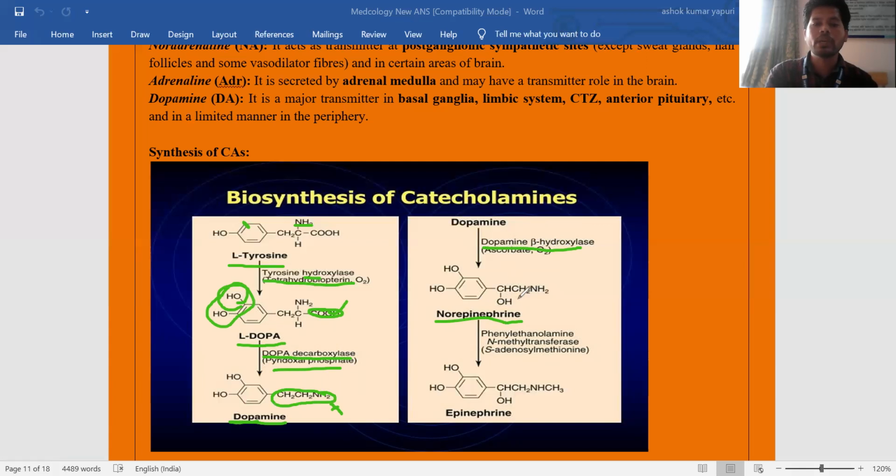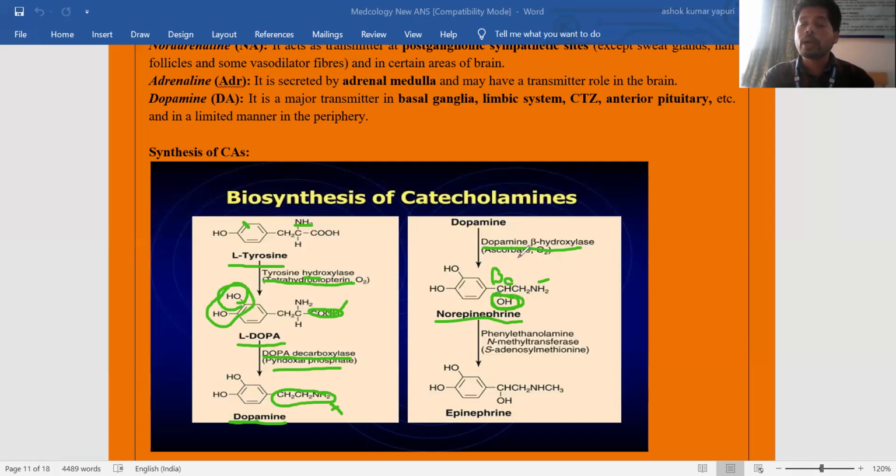But in norepinephrine, along with that group, there is an addition of an OH group. So this is the functional group, and after it the carbon is the alpha carbon, and the next one is the beta carbon. At the beta position carbon there is addition of an OH group.